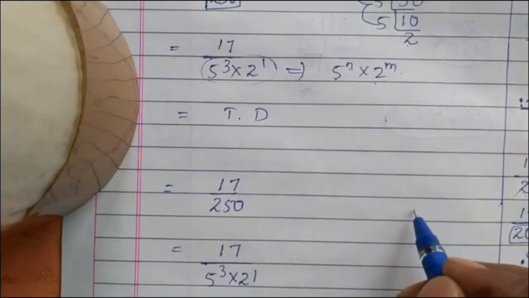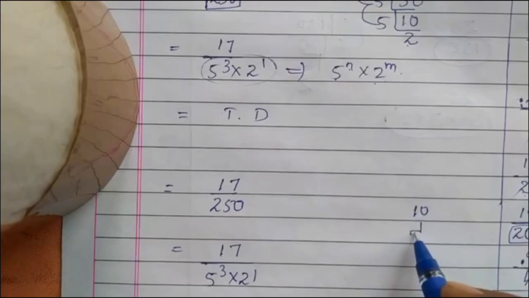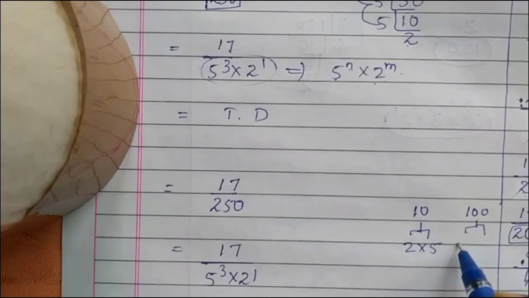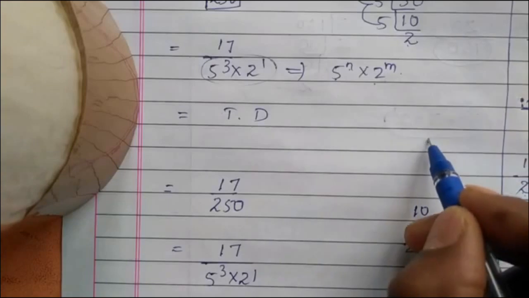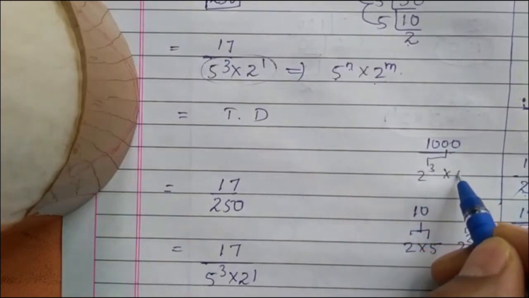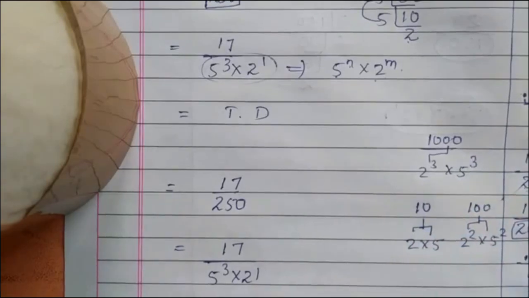To get 10, you need to multiply 2 by 5. To get 100, you need to multiply 2 by 5 squared. To get 1000, you need to multiply 2 by 5 cubed.